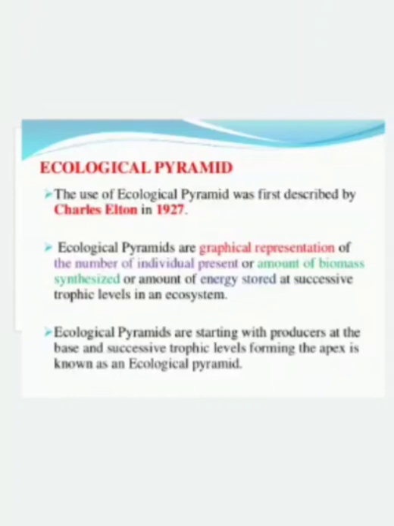The ecological pyramids start with producers, and they are always situated at the base of the ecological pyramid. Above the base there are many trophic levels, which form the apex of the pyramid. The producers will be eaten by herbivores and herbivores will be eaten by carnivores. Always the ecological pyramid starts with producers placed at the base, and the successive trophic levels, mainly herbivores and carnivores, form the apex.